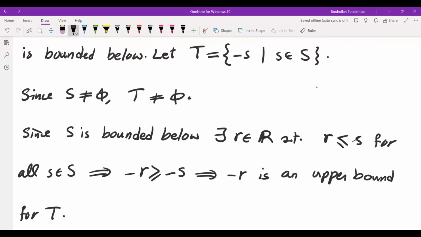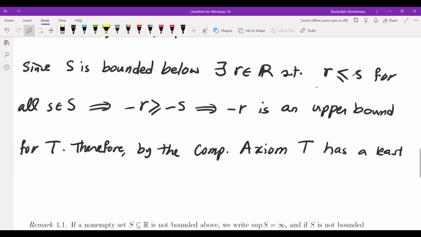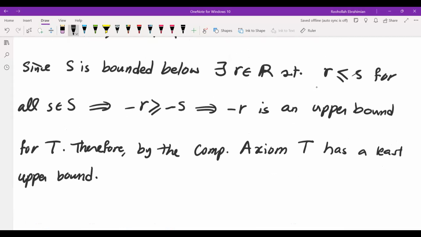So now that T is non-empty and has an upper bound, we can apply the completeness axiom. Therefore, by the completeness axiom, T has a least upper bound. So we have a least upper bound for T. Let the supremum of T be some element t.